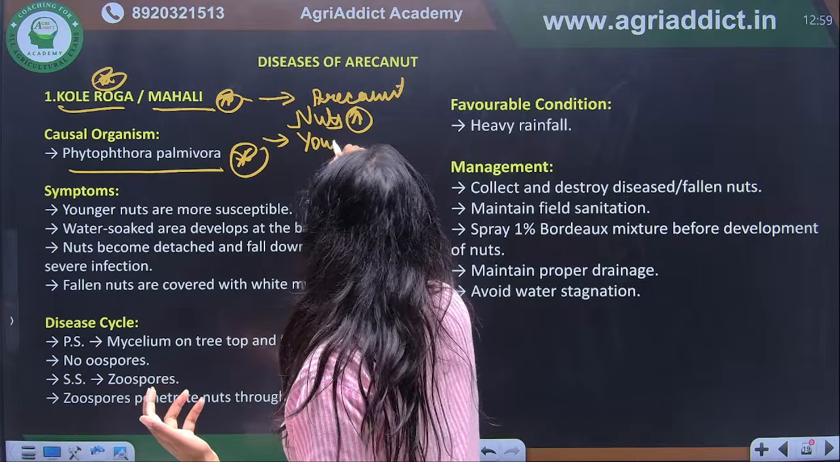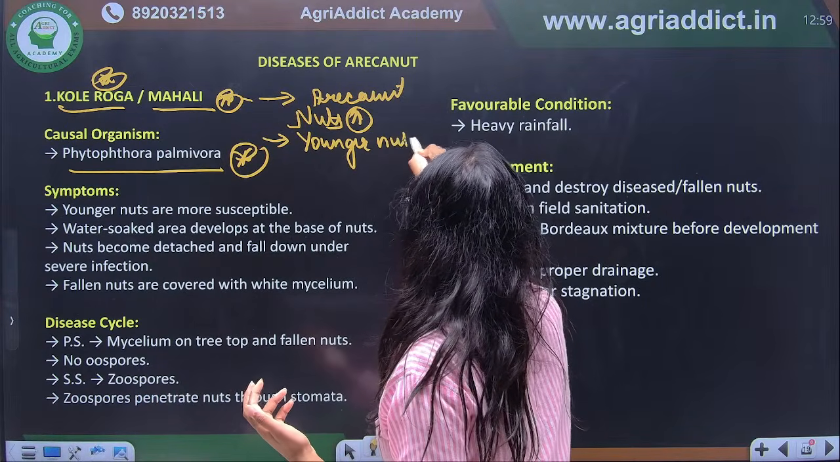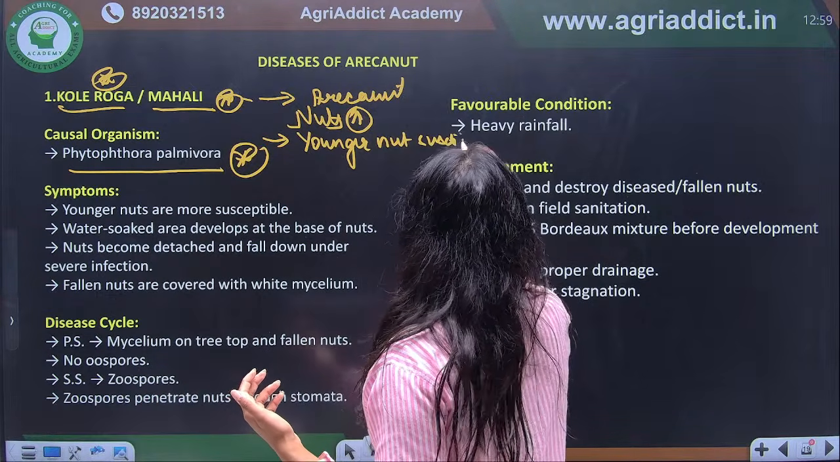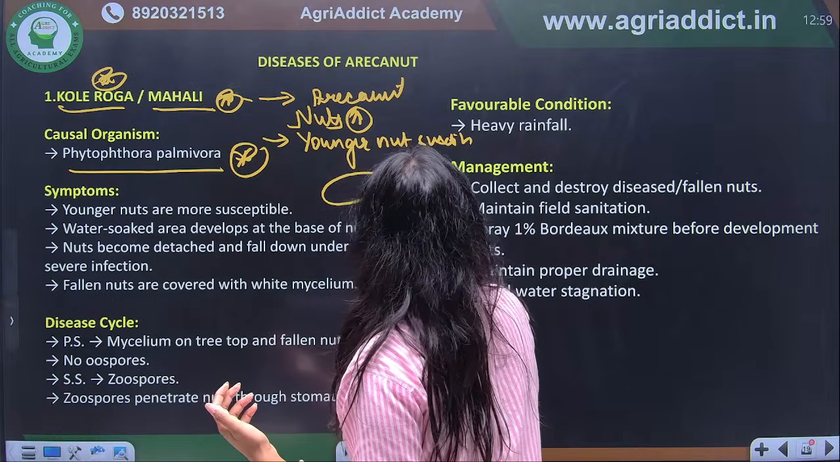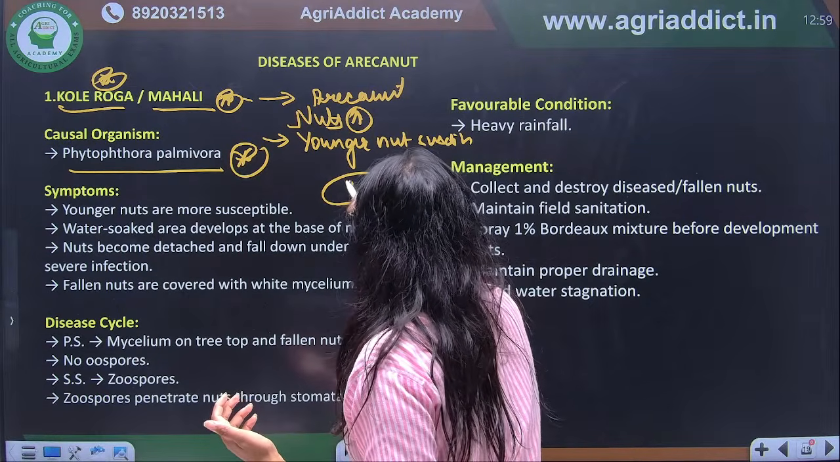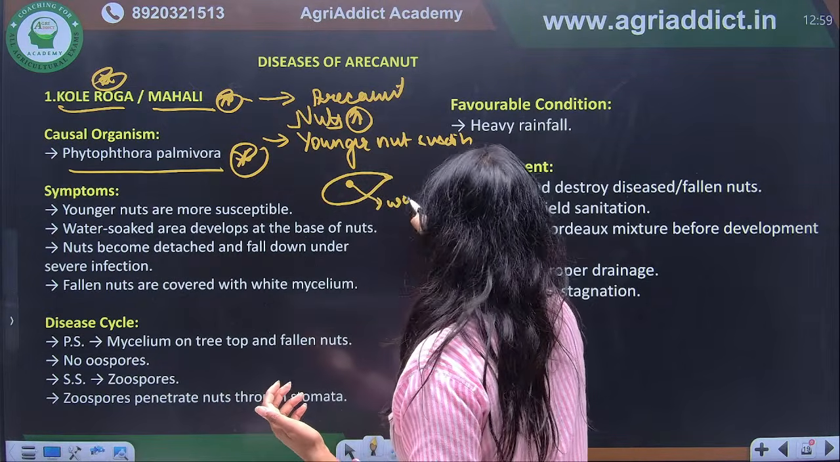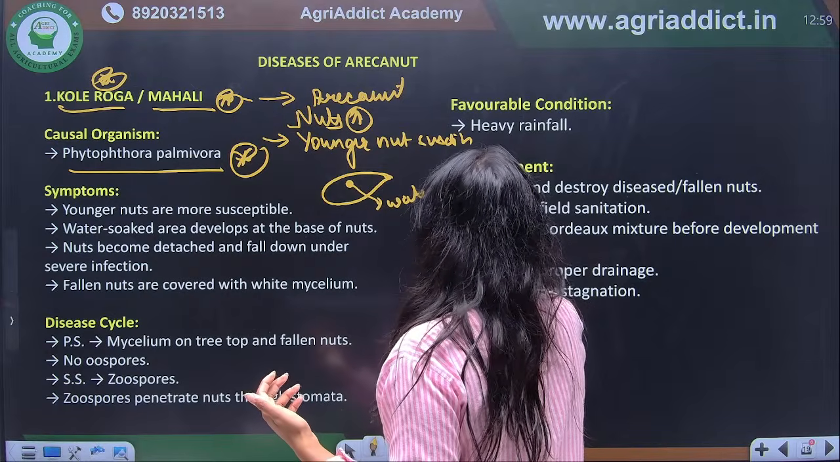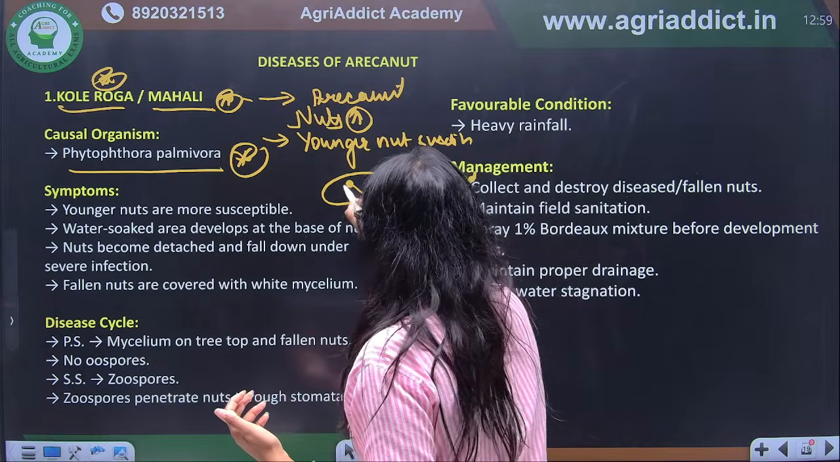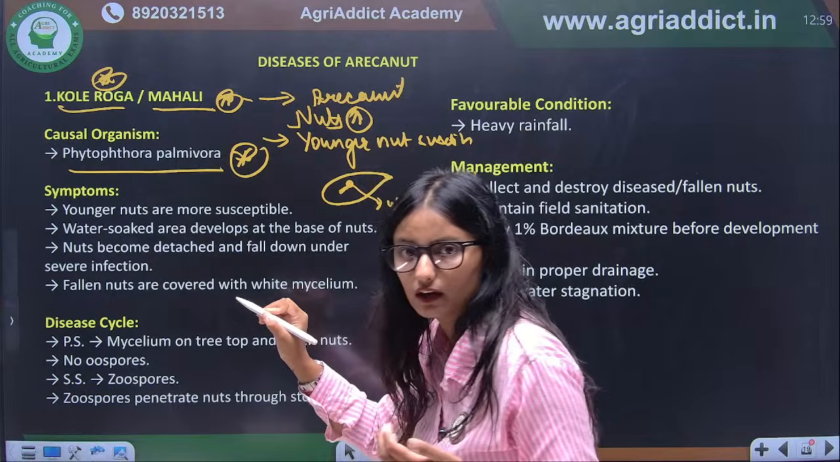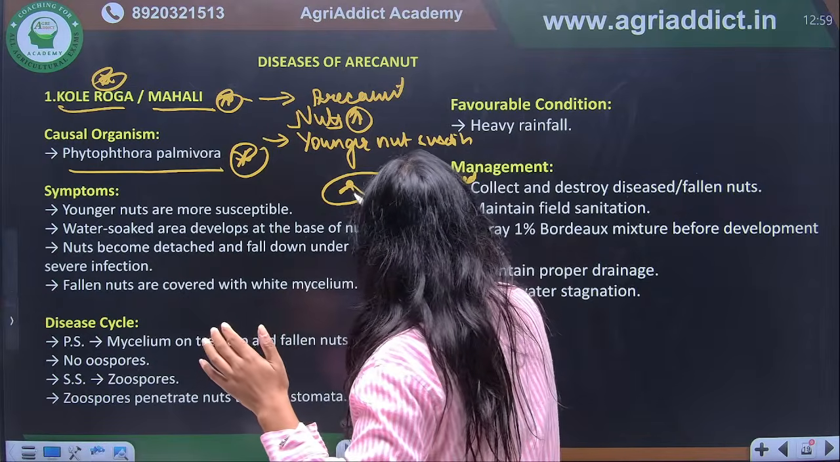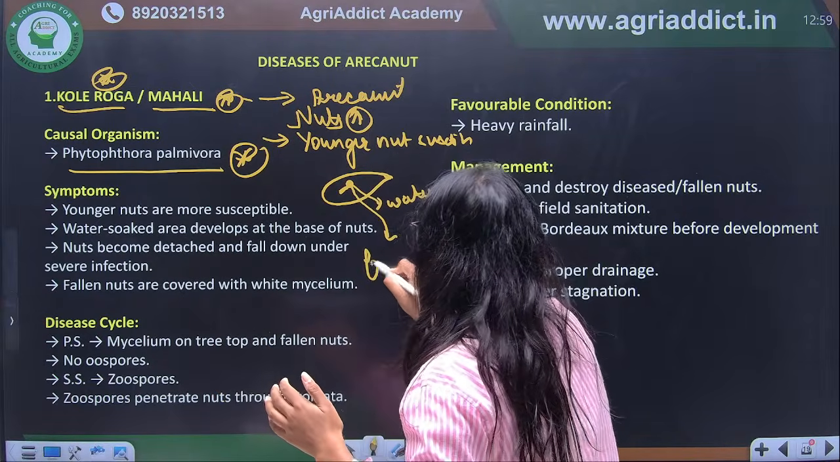If we talk about it, younger nuts are susceptible. So what is happening? Suppose this is an arecanut nut. There will be formation of a water soaked lesion, and after that this lesion starts increasing, and there will be fall of this nut.